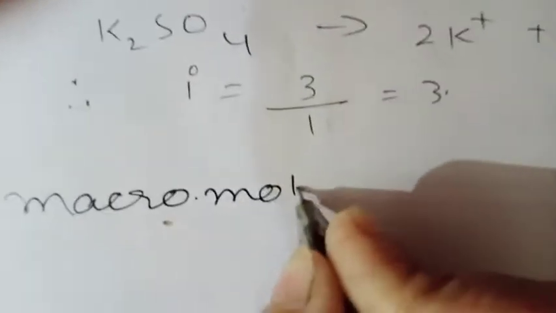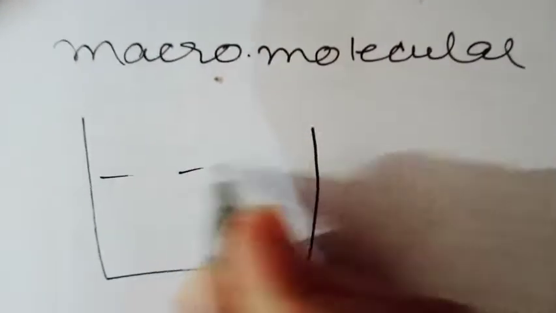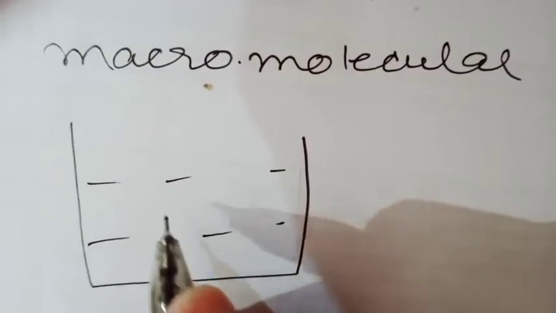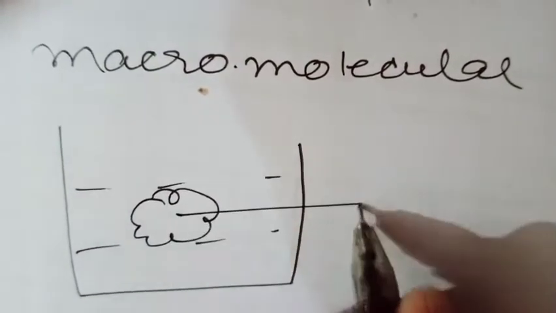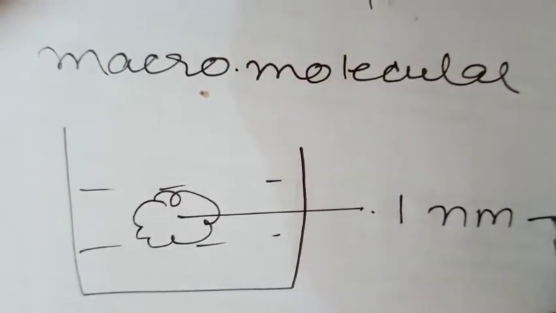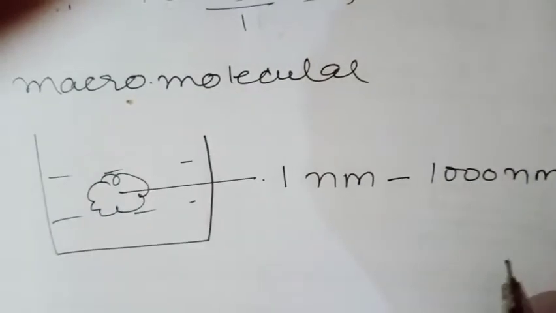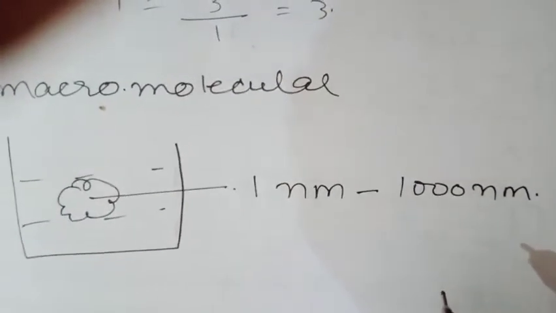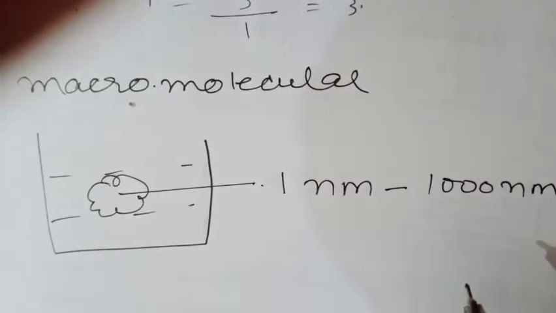So let us see here in case of macromolecular colloid. When in a suitable solvent some dispersed phase is mixed, this dispersed phase has a size between 1 nanometer to 1000 nanometer. That means in this case, in a suitable solvent, the macromolecule which already lies in the colloidal range is mixed.